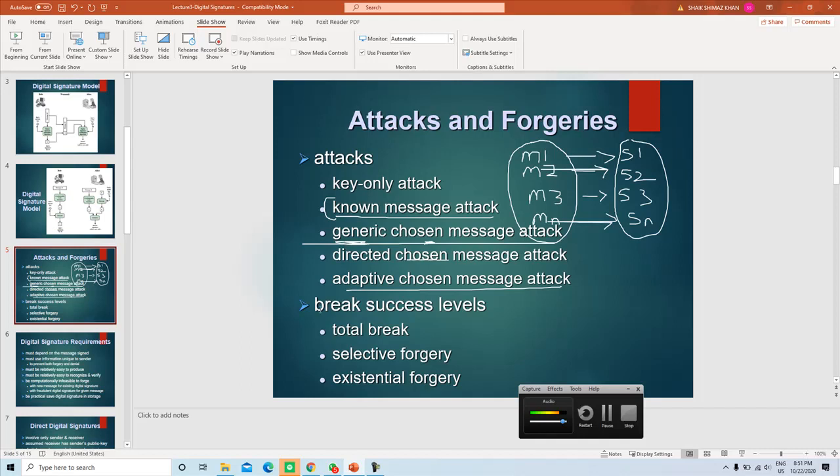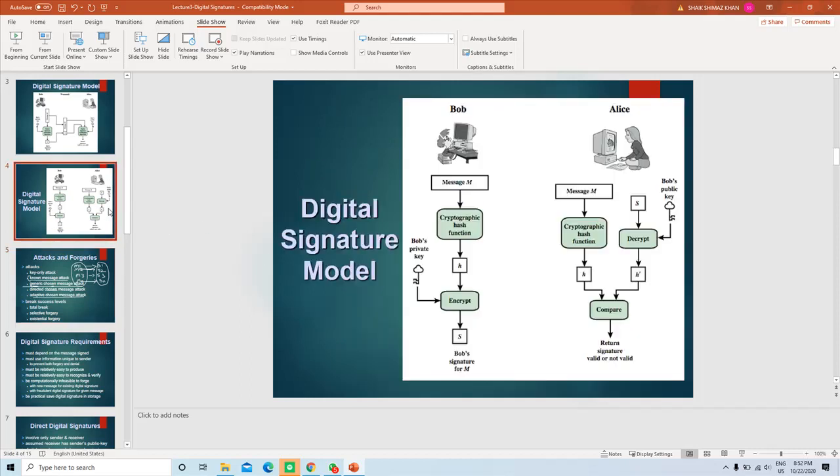So what are the success levels? What level of success can these attackers achieve? This is what we are going to see now. The total break means it is a big success for the attacker. If the attacker is able to find the private key which is used to create the signature, and he knows what sort of algorithm is used, then easily for any arbitrary message he can create the signature.